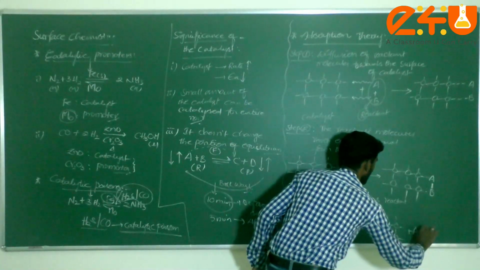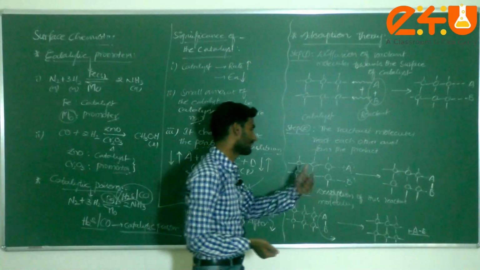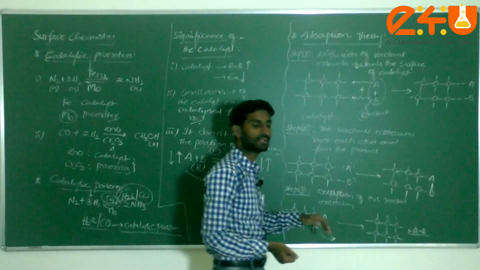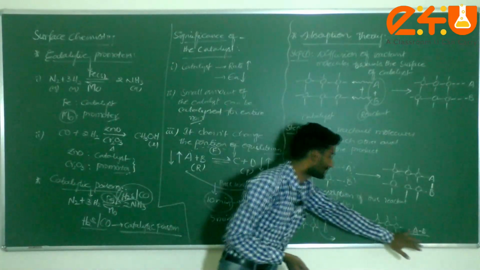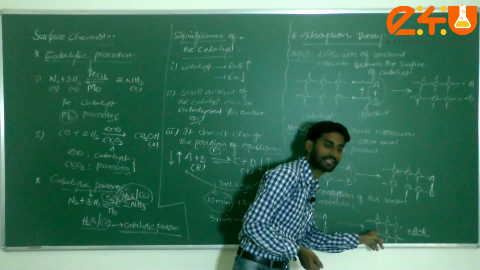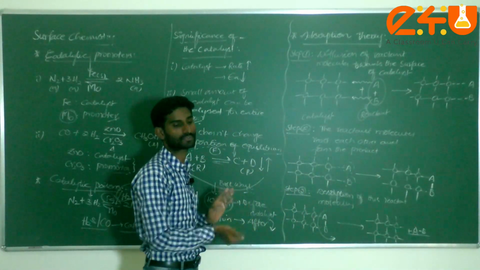Plus A1 B. This is the adsorption theory. Next, step 4 is also there. What will happen? Diffusion of the reactant molecule away from the catalyst. Generally, these are all the steps we are using in adsorption theory.